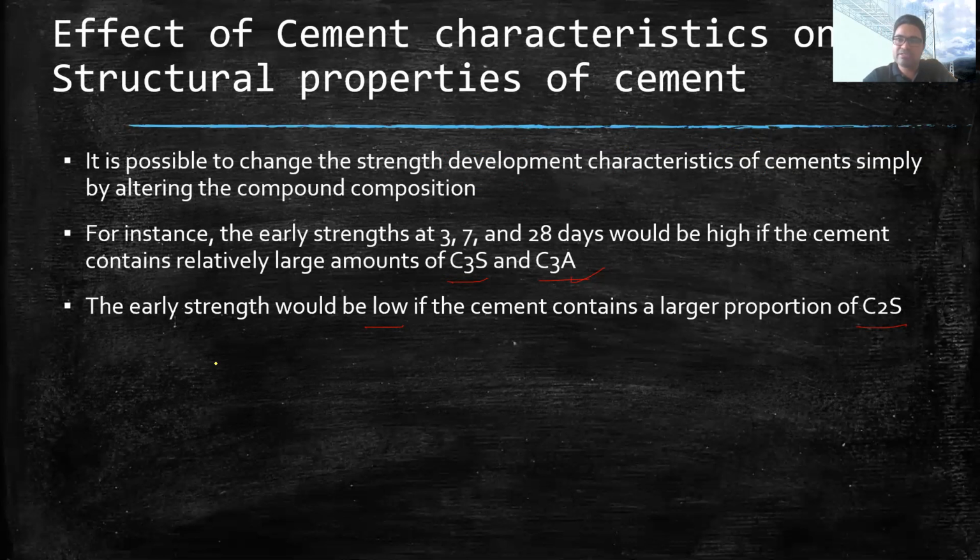It will take a large time to gain the same amount of strength which it gains in 28 days. It may take around 90 days or 100 days or more to get the same strength if C2S is in high quantity compared to C3S.